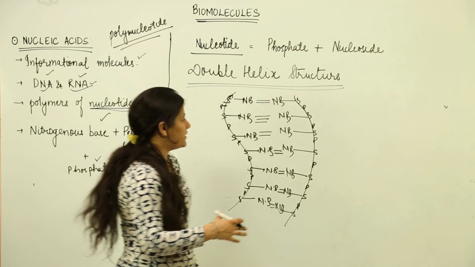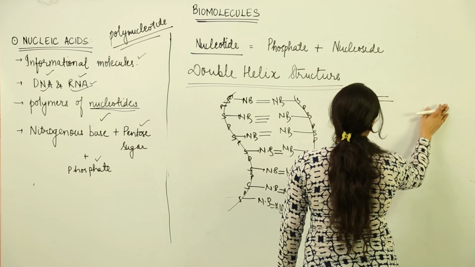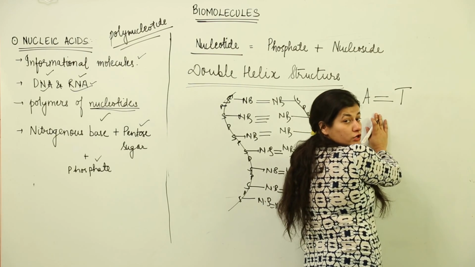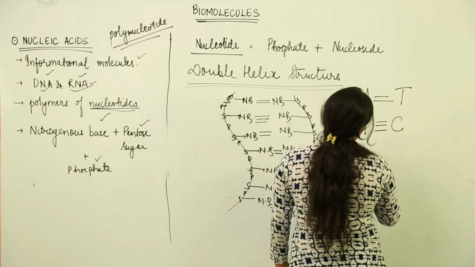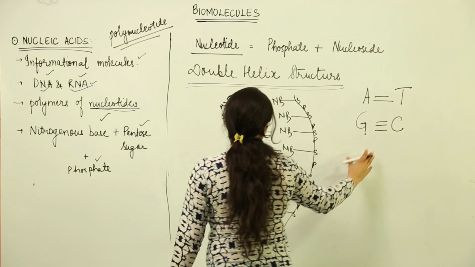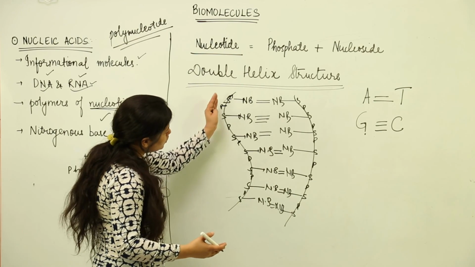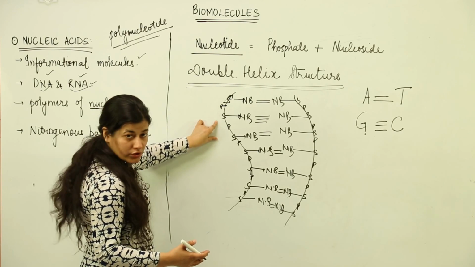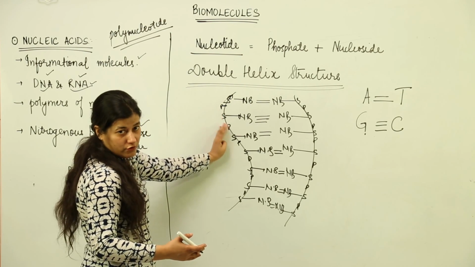The bonding that takes place happens in such a way that adenine always combines with thymine with the formation of two hydrogen bonds, and guanine combines with cytosine with formation of 3 hydrogen bonds. This bonding takes place and there is additional stability that comes into being in two nucleotide chains. Again, I am going to repeat that there are two nucleotide chains.